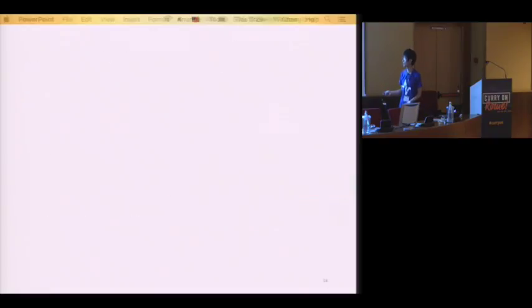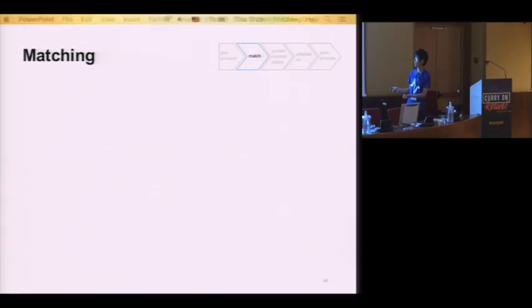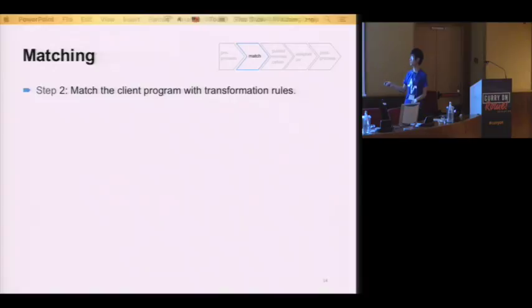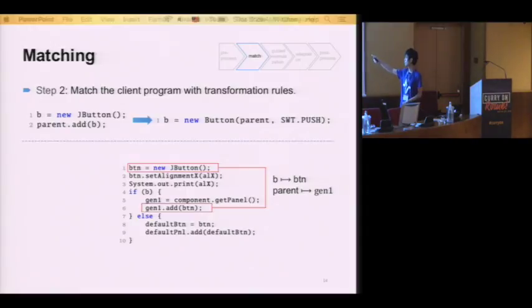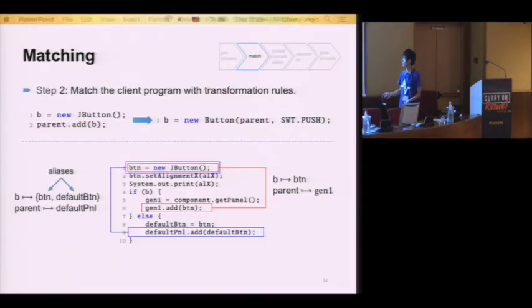Yeah, this is pre-processing. And the second is matching. When we have a 3-address code, we just want to match the client code to figure out what's the code to be transformed. Given this code, we'll find the first match because we can see there's a binding between the meta variable B and JButton because the type matches and parent to Gen1 here. And for the second, although the button and default button do not have the same name, they're aliases, so they can still form a match to our rule.